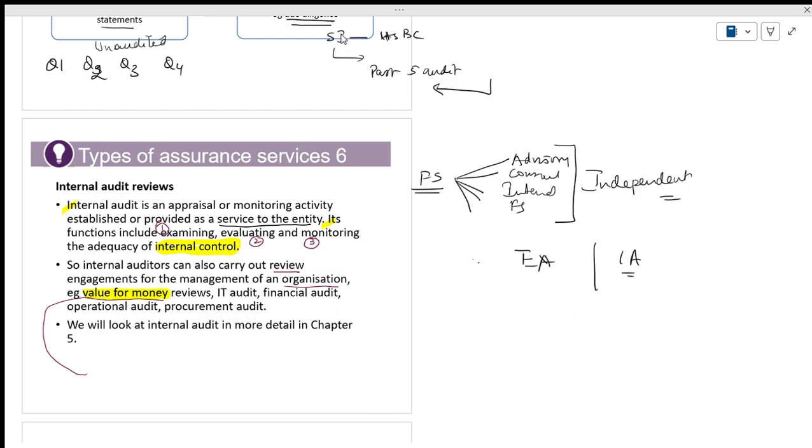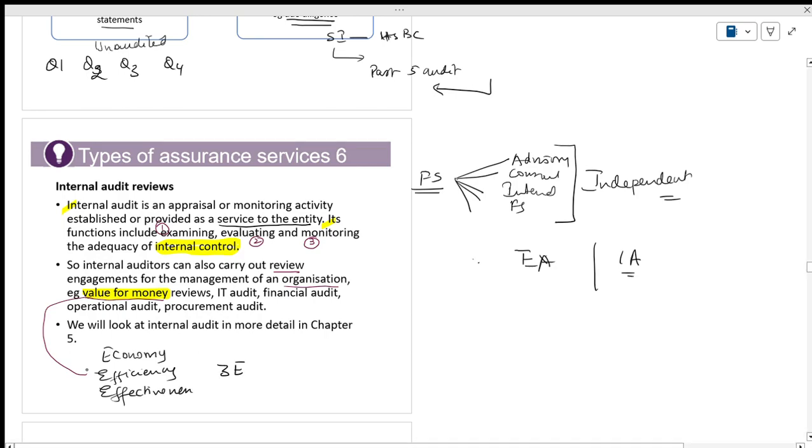Value for money is economy, efficiency, and effectiveness. The 3 E's. Very important. Economy is inputs. Efficiency means outputs.